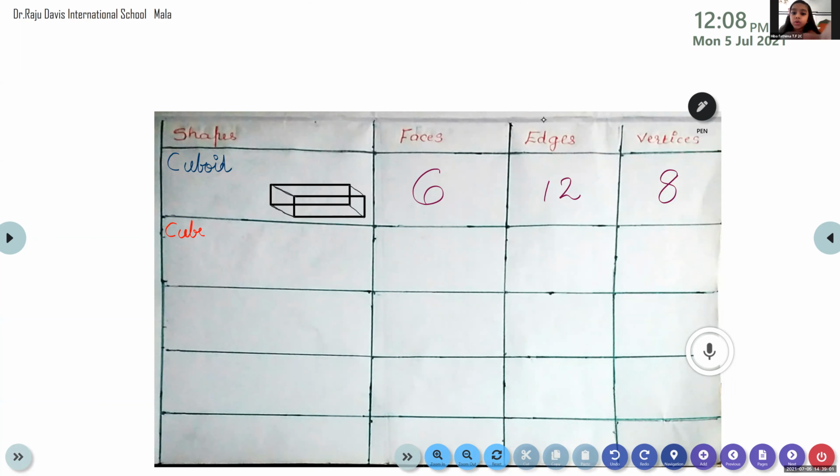You can write that heading in the corner, then you will get enough space to draw the cube.